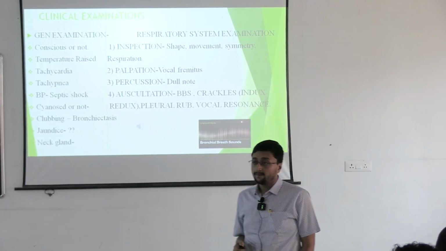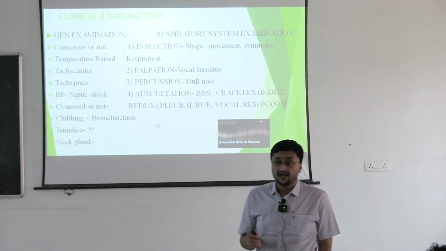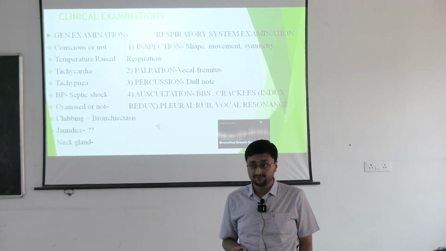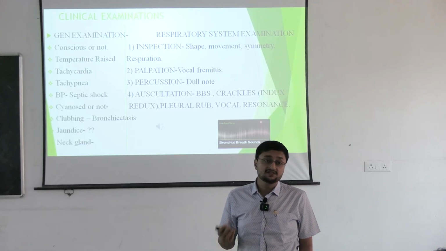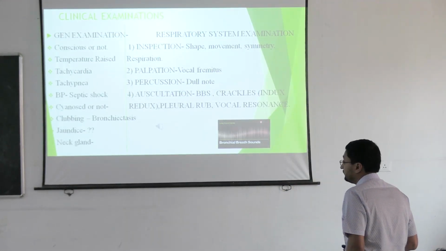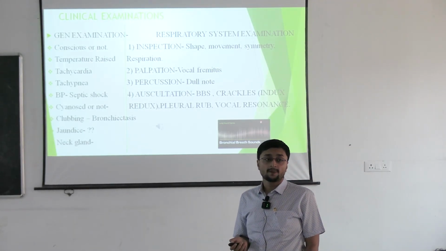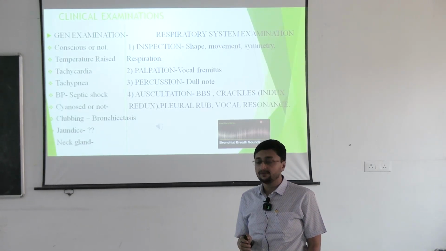On inspection, the patient is tachypneic and there is increased use of accessory muscles of respiration like sternocleidomastoid, and intercostal suction may be present. Next, on palpation, vocal fremitus may be felt. What is vocal fremitus? Can you demonstrate how you check vocal fremitus?